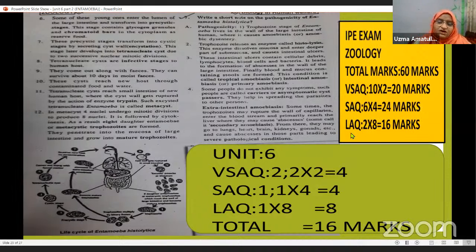And LAQ, that is long answer questions, each carries 8 marks. You have to attempt 2 questions. So here 2 into 8, 16 marks. So altogether, it is a 60 marks paper.